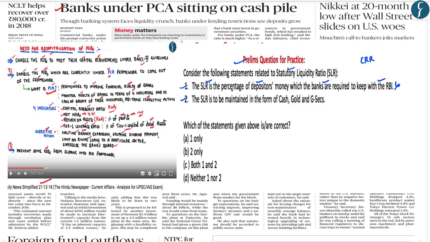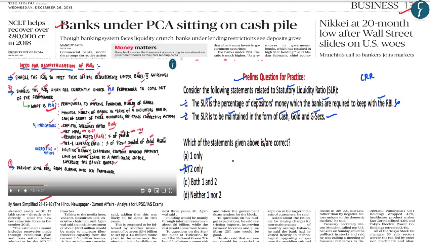The second statement reads as, the SLR is to be maintained in the form of cash, gold and government securities. And as we have discussed, this particular statement is correct. So looking at the options here, the correct answer to this question is B, that is 2 only.